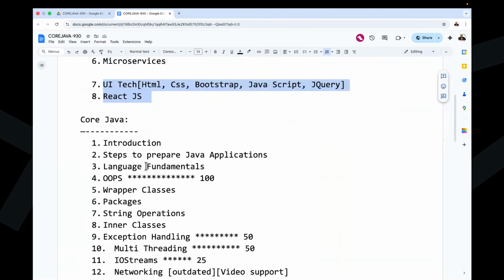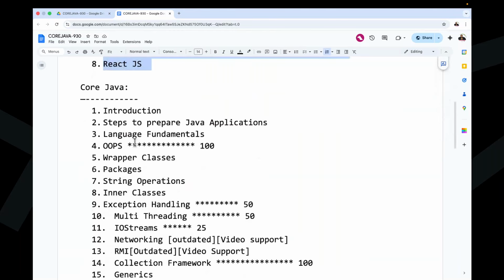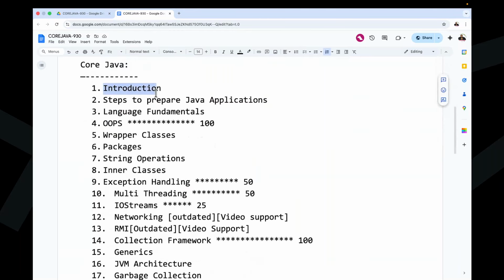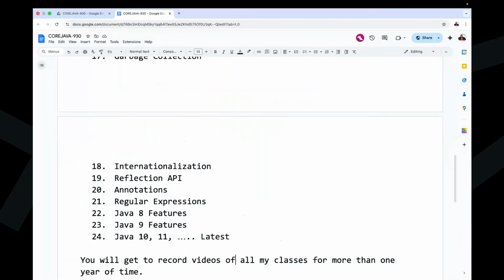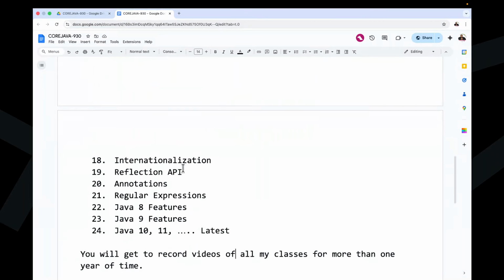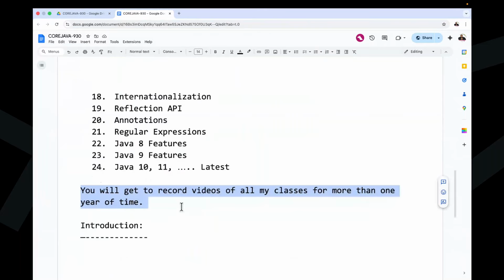For core Java, I gave a list of content: introduction part, steps to prepare a Java application, language fundamentals, OOPS, wrapper classes, packages, string operations, inner classes, exception handling, multi-threading, IO streams, and so on, up to the latest version. The advantage of these sessions is that you will get recorded videos of these classes for more than one year. Only this information I discussed in the last class.